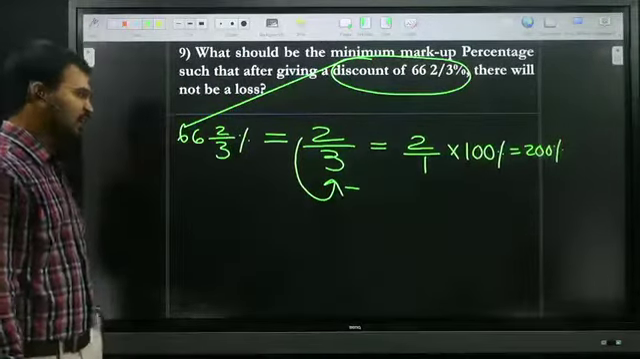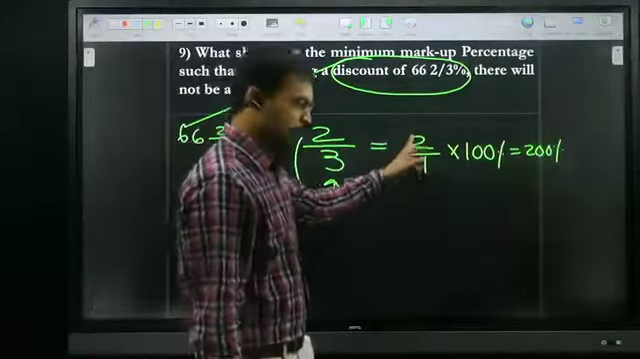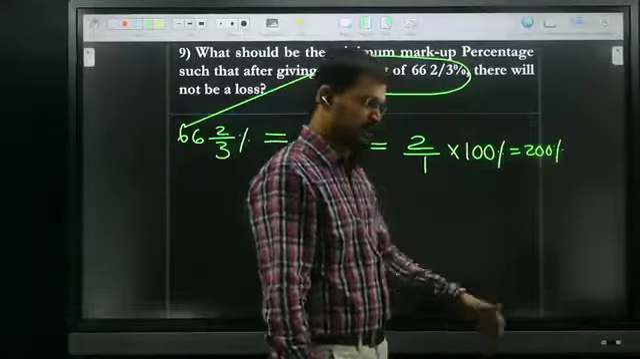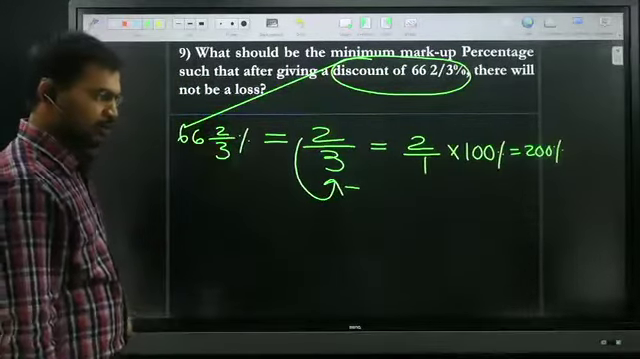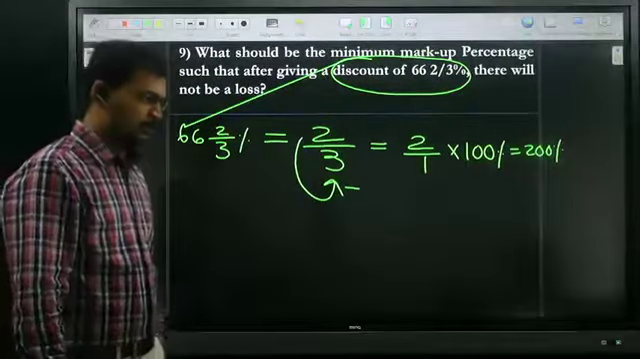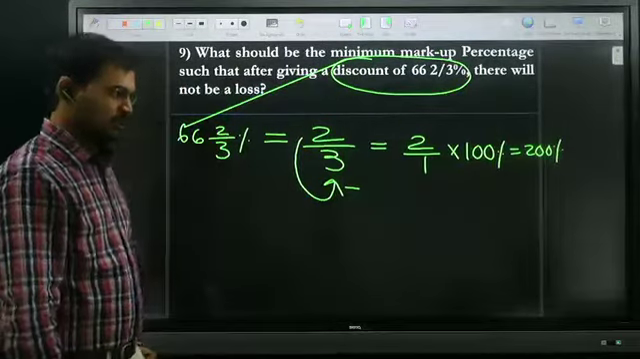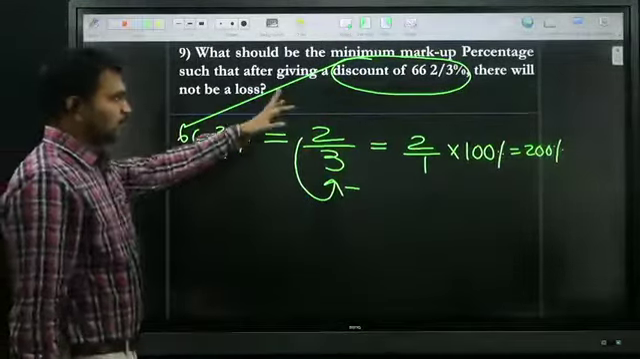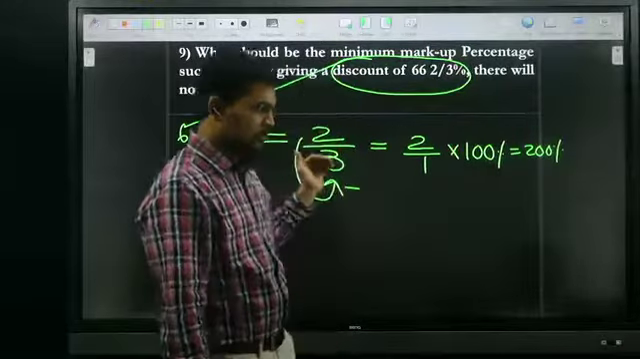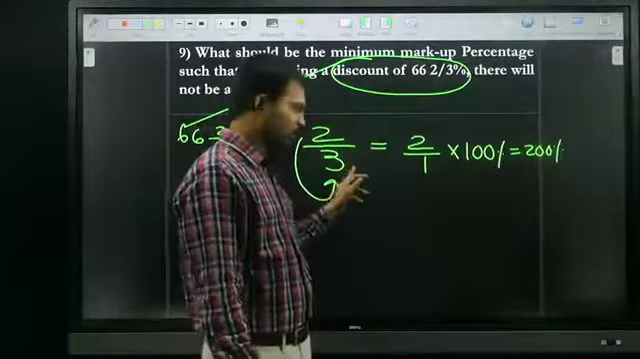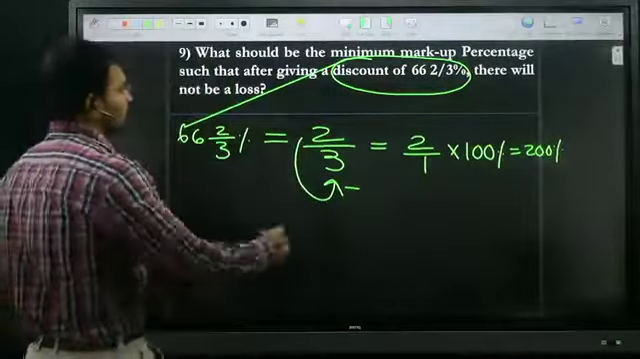Are all of you clear? If 2 is subtracted from 3, we get 2 by 1, and 2 by 1 is nothing but 200 percentage. Sunny, are you okay? Swapna, Varun, Chandana, are you okay? So simply do it: discount is nothing but decrease, that is 2 subtracted from 3, which is 2 by 1, which is 200 percentage. Very good. Now go for the next question.